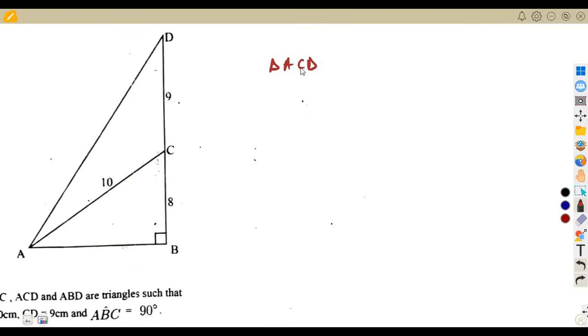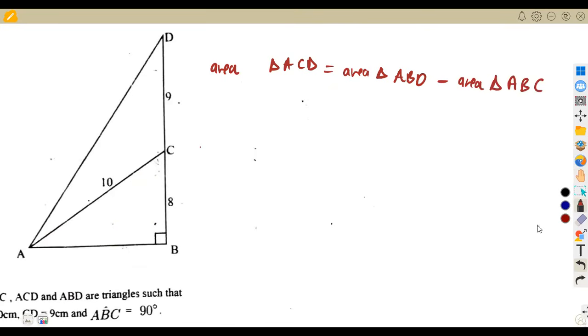So the area of triangle ACD is equal to the area of the bigger triangle ABD minus the area of the smaller triangle inside, triangle ABC. That was the first one.